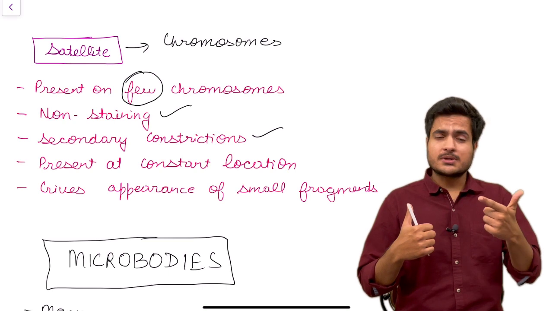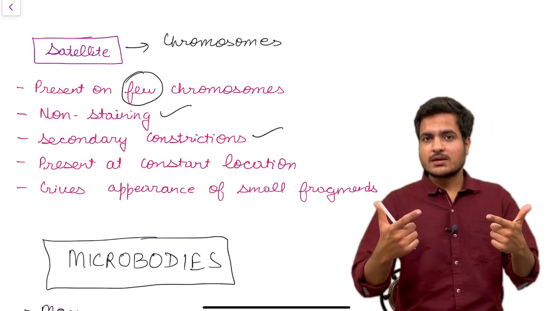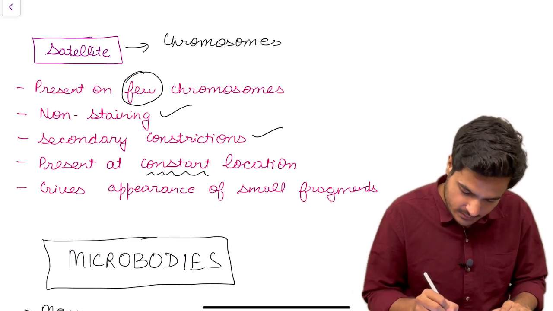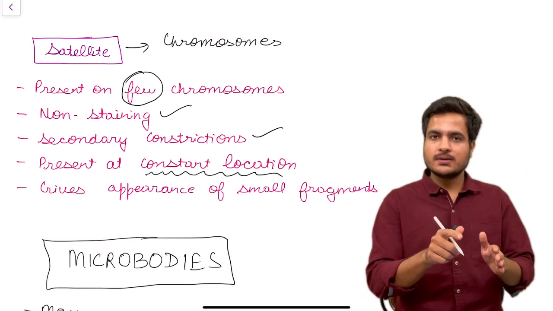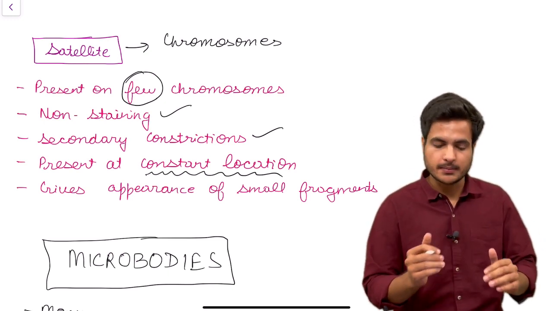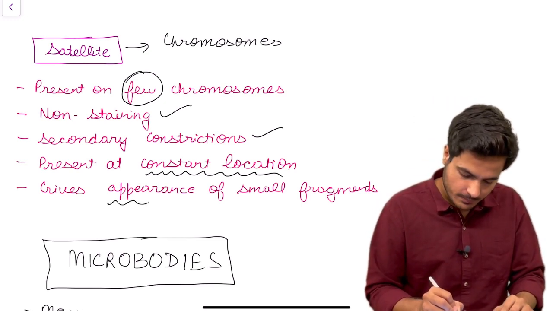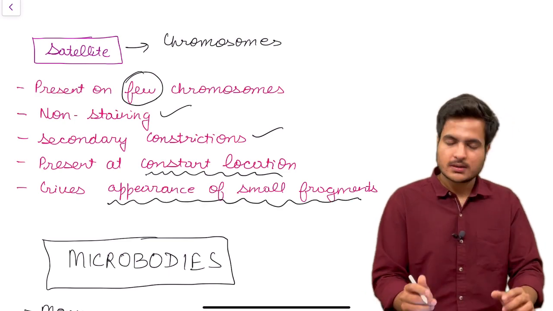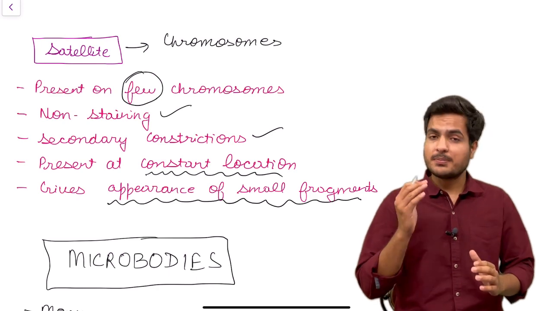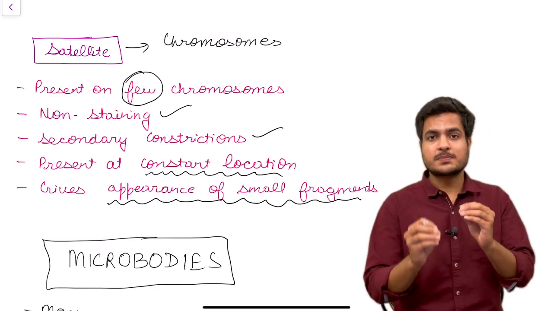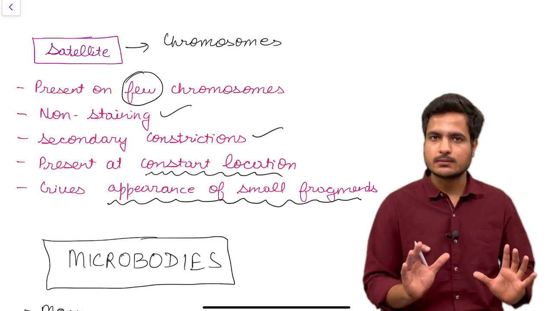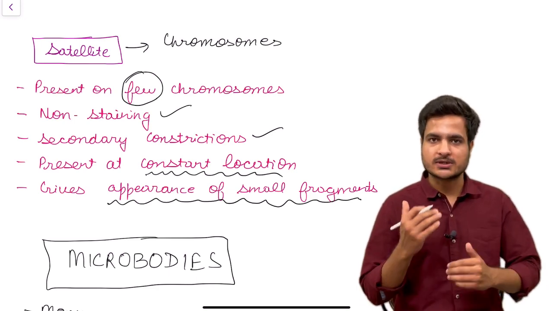The centromeres are present in every chromosome. Satellites are present in few chromosomes, and they are present at a constant location. If a satellite is present, it would be present at a constant location on a chromosome. These are not variable, and they give the appearance of small fragments. So in a chromosome, a non-staining region which gives the appearance of a small fragment and is present at a constant location in few chromosomes is called a satellite. Just this you need to remember about satellites.